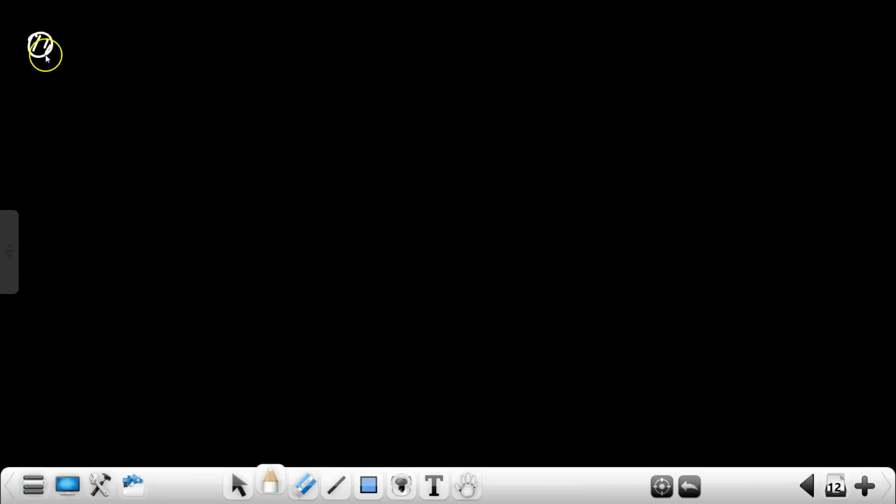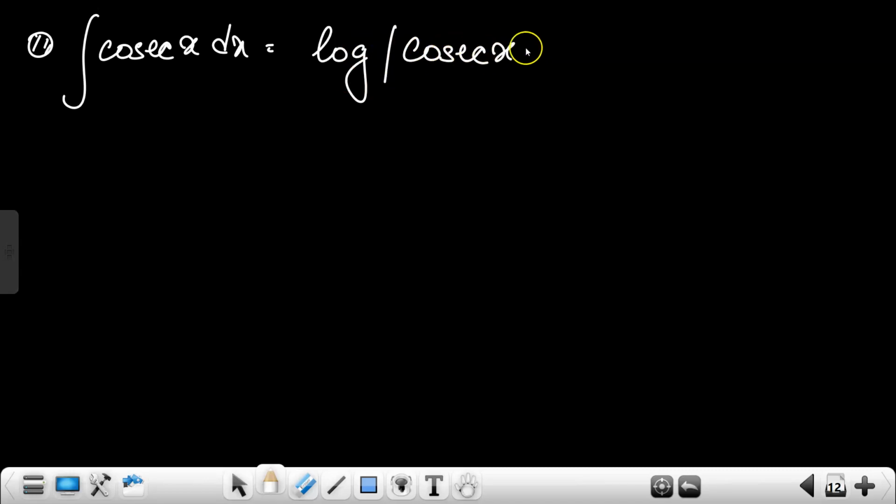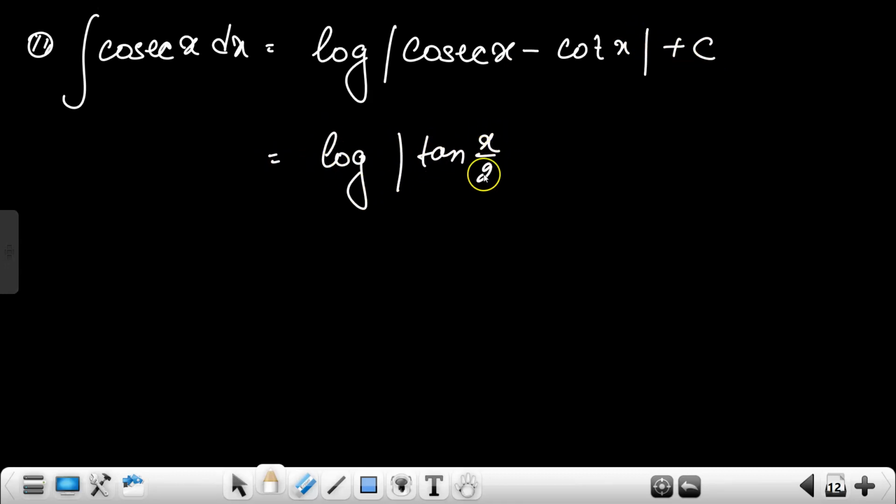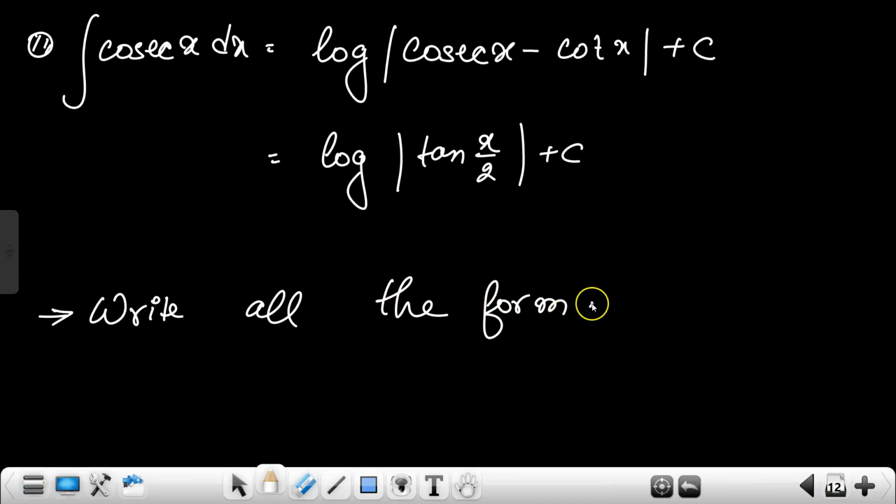So now the final formula is integration of cosec x dx will be equal to log mod of cosec x minus cot x plus c, which is also equal to log mod tan of x by 2 plus c. So you are familiar with the formulas, right? You are already familiar because this is a revision type of class. You must have studied this before, it's not the first time you are studying. So what I will say at the last is write all the formulas twice because this chapter is very important.